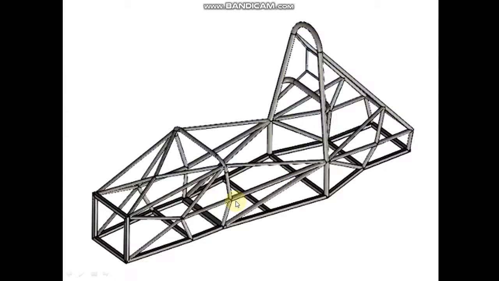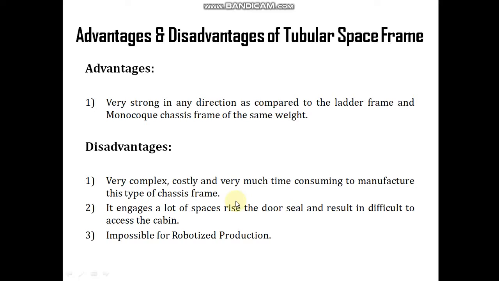So now coming to the advantages and disadvantages of the tubular space frame. Advantages: very strong in any direction as compared to the ladder frame and monocoque chassis frame of the same weight.